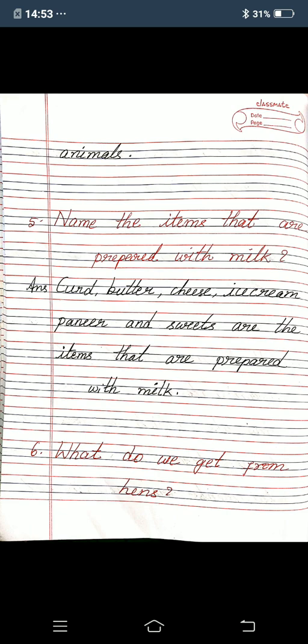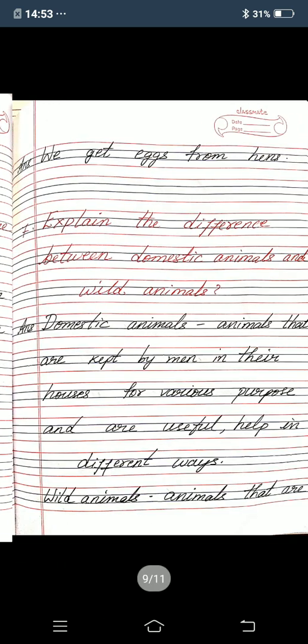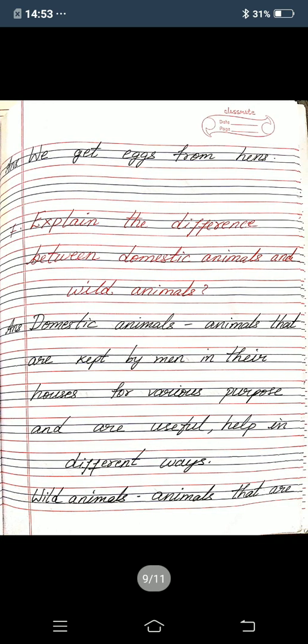Sixth one, what do we get from hens? Answer: We get eggs from hens.